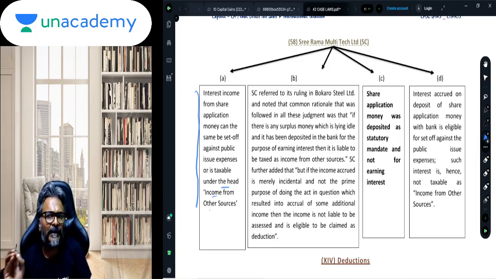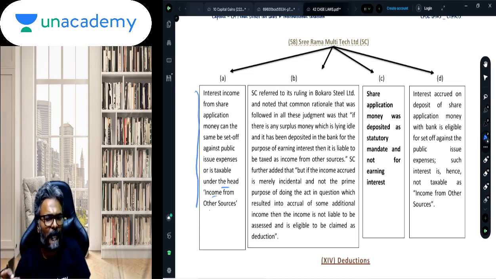That is to say, this interest income which you have earned when the money was temporarily put up as share application money is because of the mandatory process of the public issue, which requires that this money needs to be deposited.